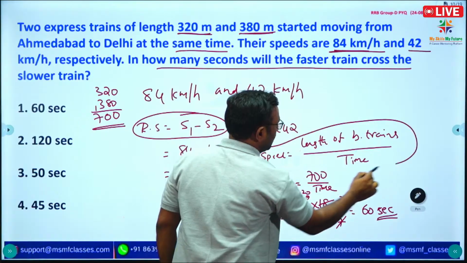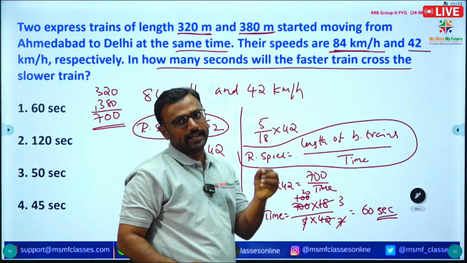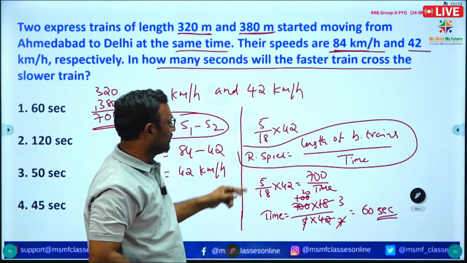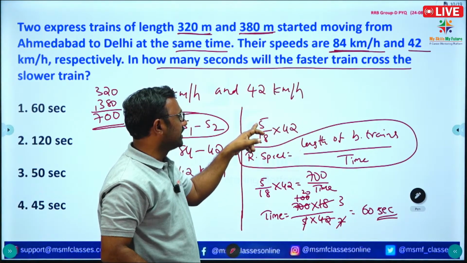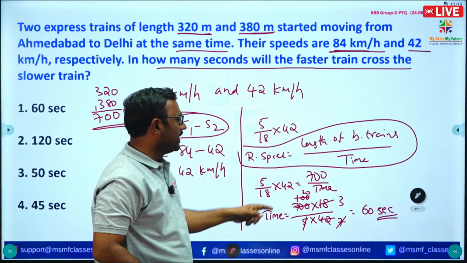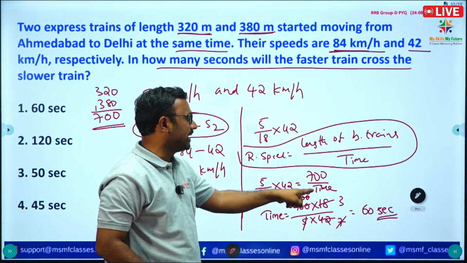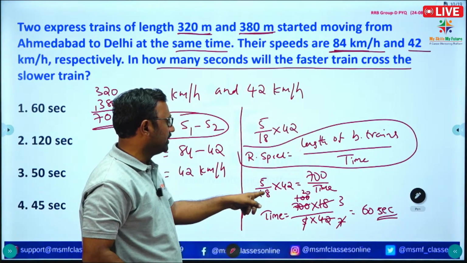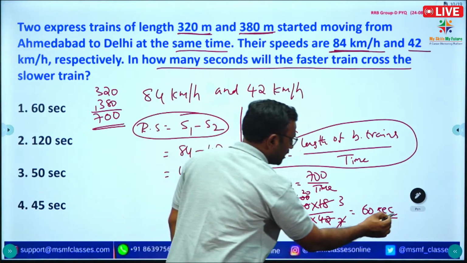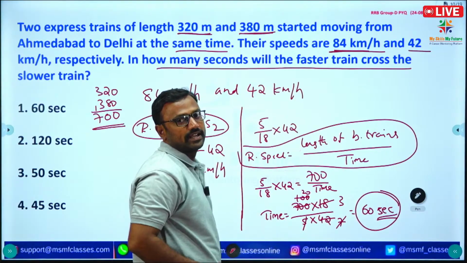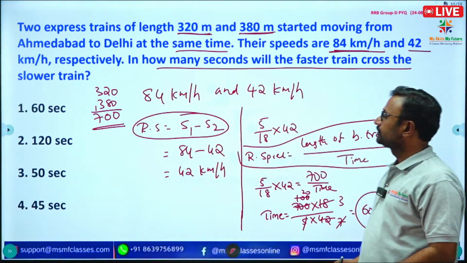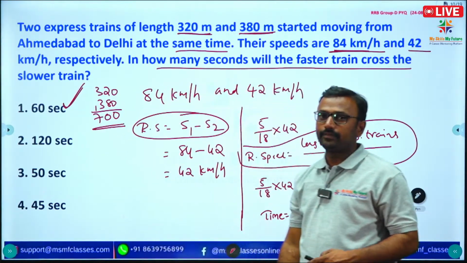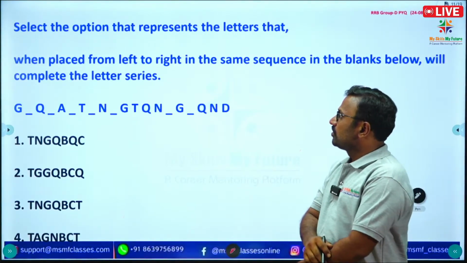So first of all we need to find the relative speed, and we know the formula: relative speed is equal to length of both trains by time. They are asking in terms of seconds, so we convert the relative speed into meters per second. 5 by 18 into relative speed is equal to length of both trains by time. We need to find the time. So 700 by time is equal to 5 by 18 into 42. By simplification we get 60 seconds. Right. Option 1 is correct. Next, see the question.